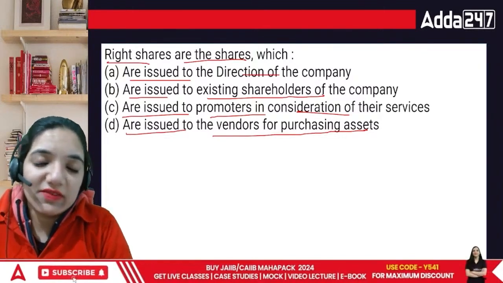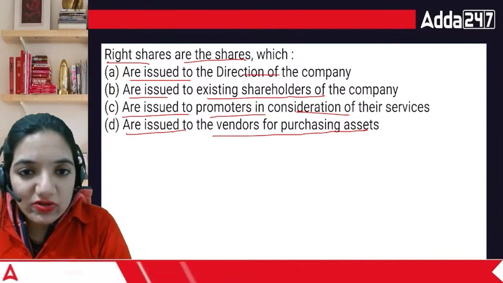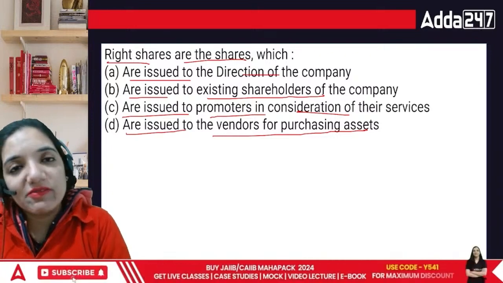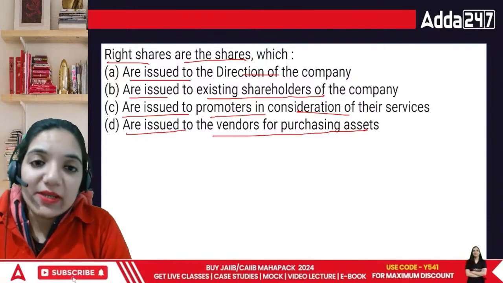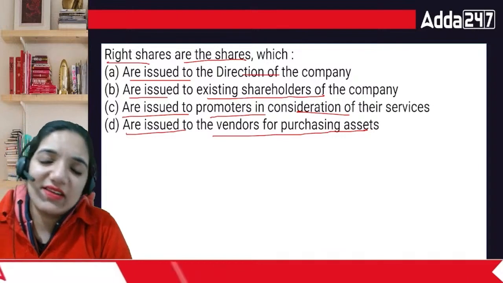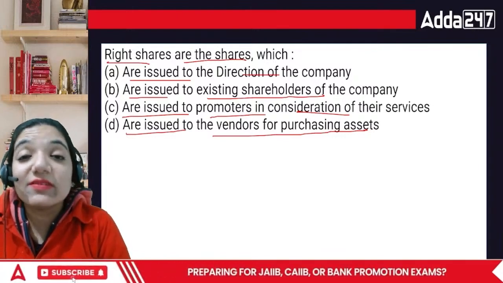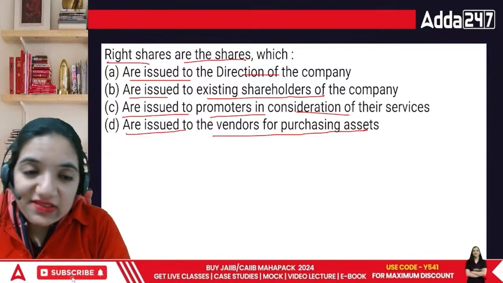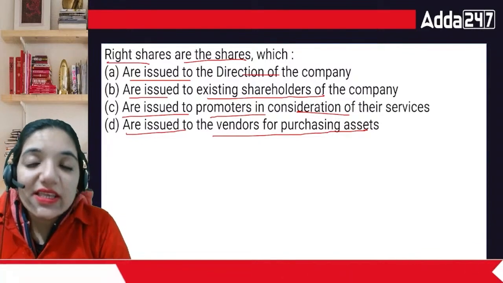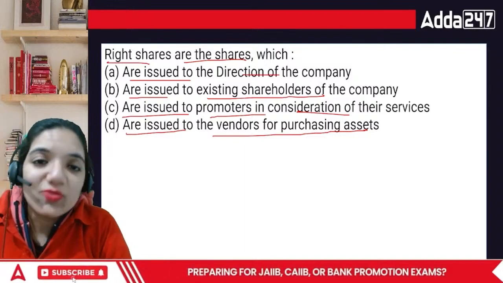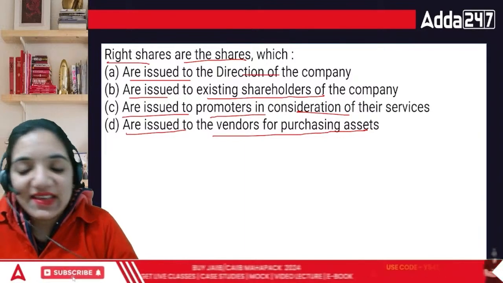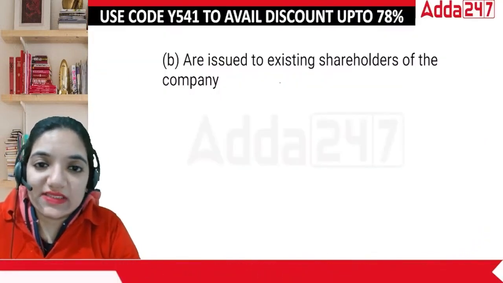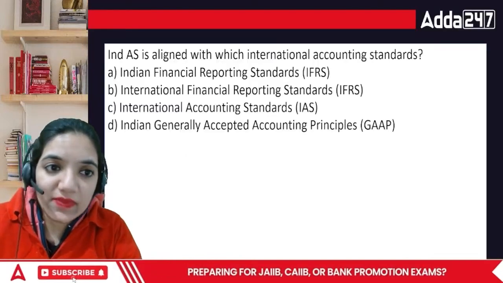Are these issued to the promoters in consideration of their services? No, promoters are not given this. That's a different story altogether. Then they are called promoter shares. They are specifically kept for the people who made the company. These are issued on the direction of the company? Everything is at the direction of the company. That doesn't make sense. It is not very different or unique. Are they issued to existing shareholders of the company? Yes, it is done for existing shareholders so that they can get more shares, and that too at a lower price. So in this case, the correct answer is they are issued to the existing shareholders of the company.